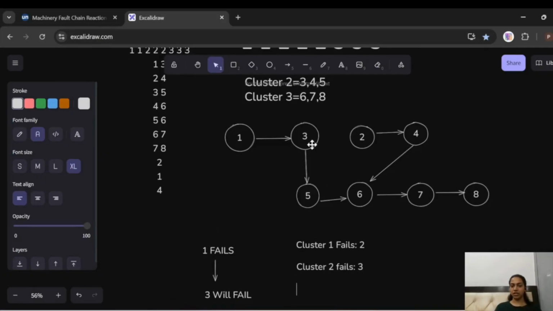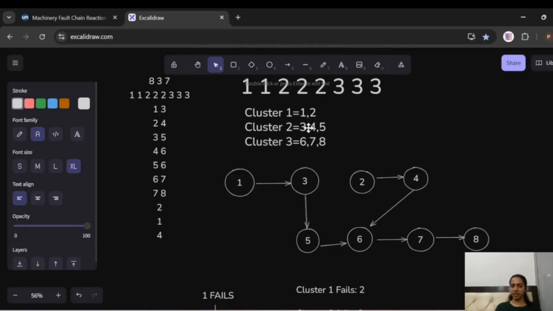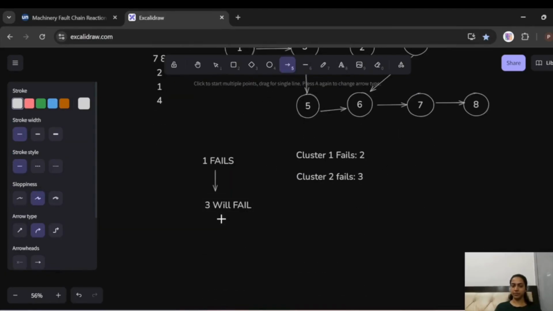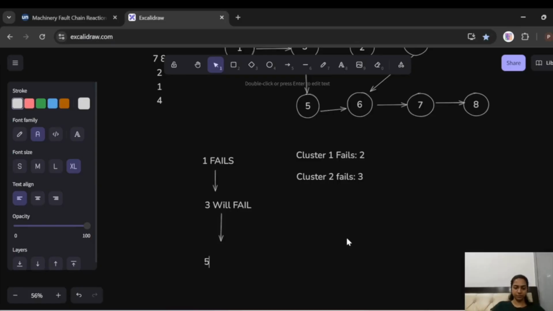Now what is 3 connected to? 3 is connected to 5. 5 is again in cluster 2, which is failing altogether. 5 is connected to 6. Now 6 is also going to fail because of this. So now our 6 will fail.